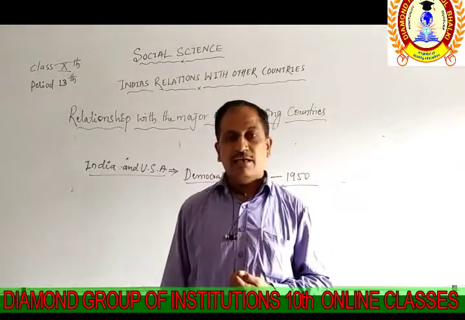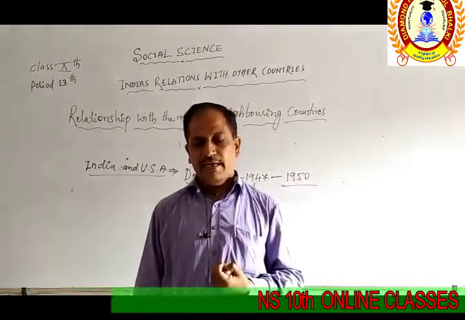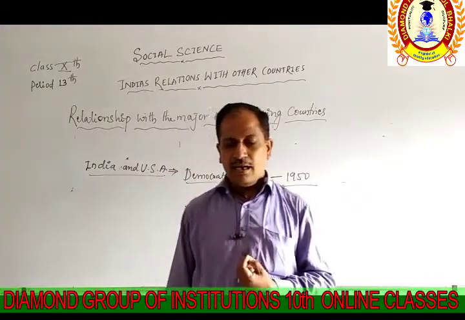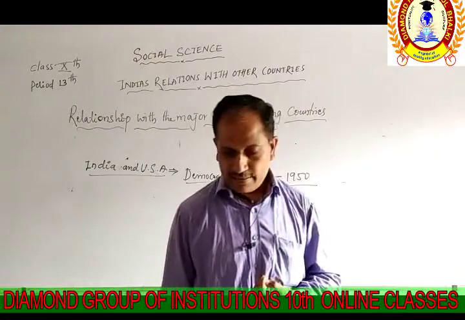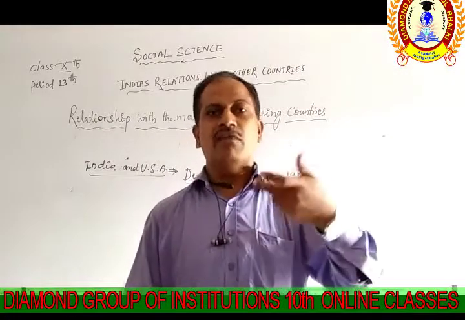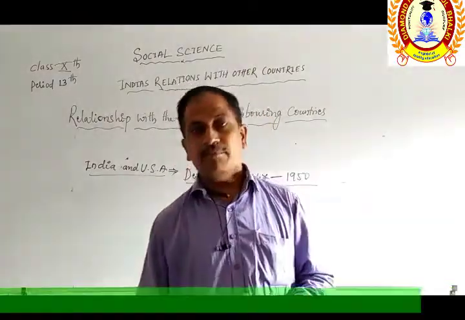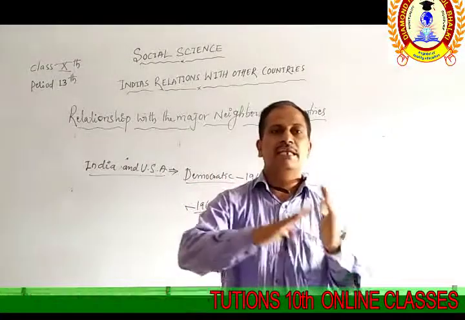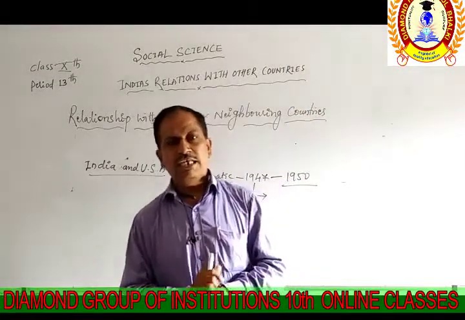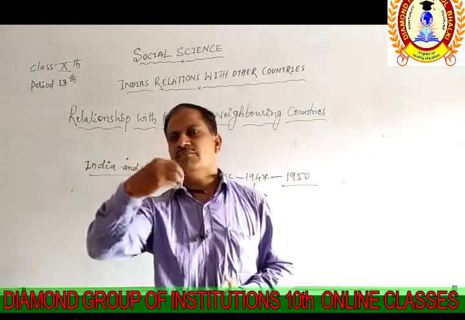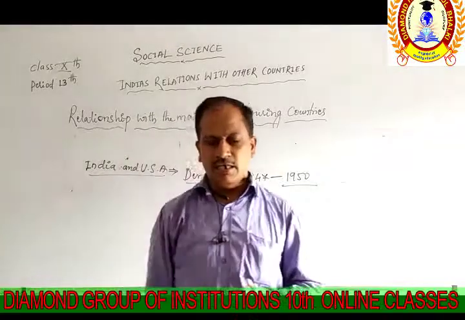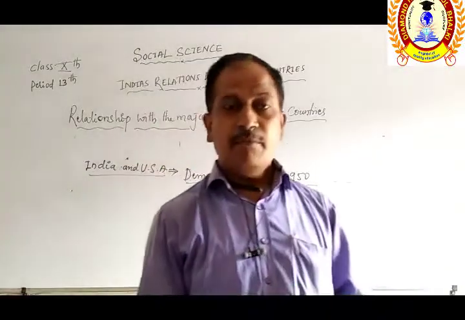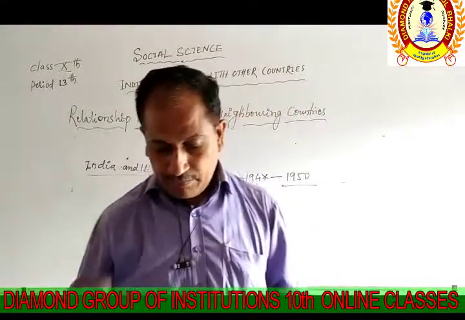How? In the field of foreign trade, science and technology, space science, development of education and some other fields related to the activities of India and the USA. So these are mutual interests we see between the USA and India in the present day.